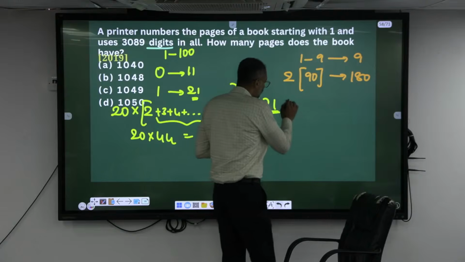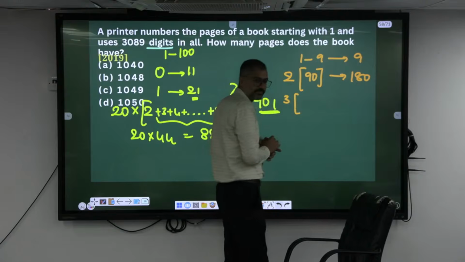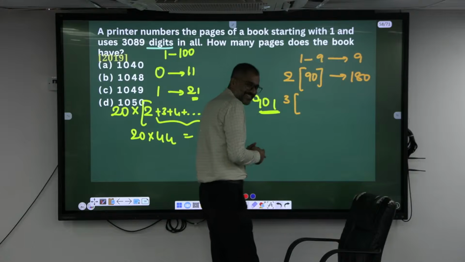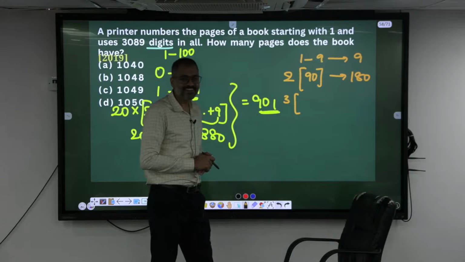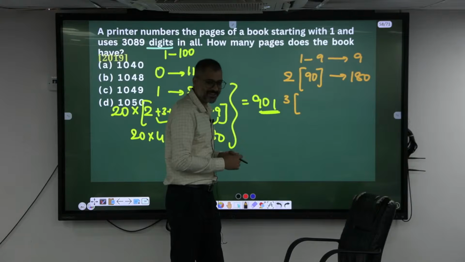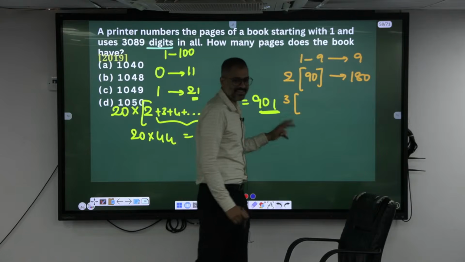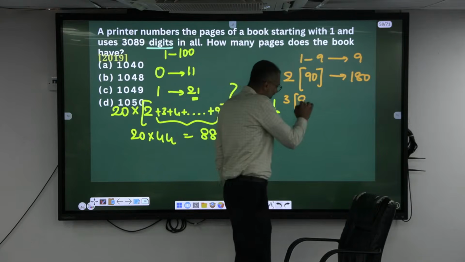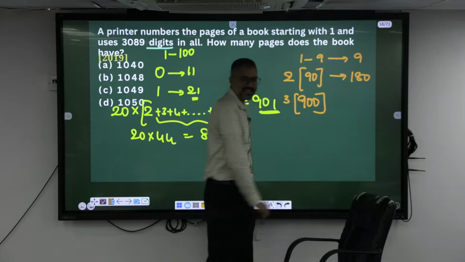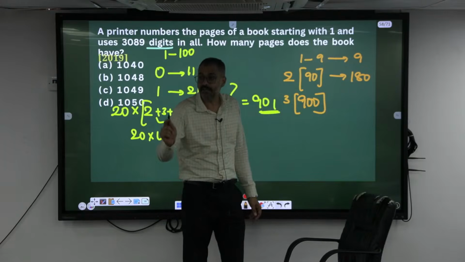Now tell me, how many 3-digit numbers are there? This is not marks in the exam, you can take 101. Tell me, how many 3-digit numbers are there, starting from 100 till 999?